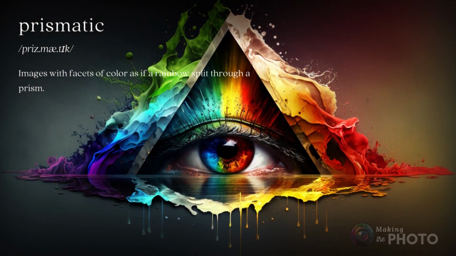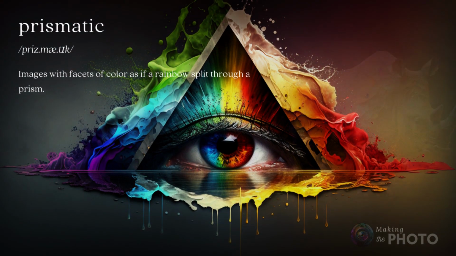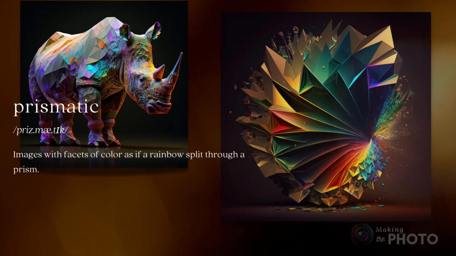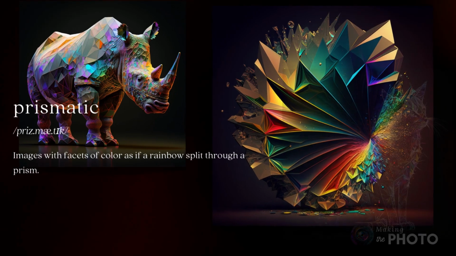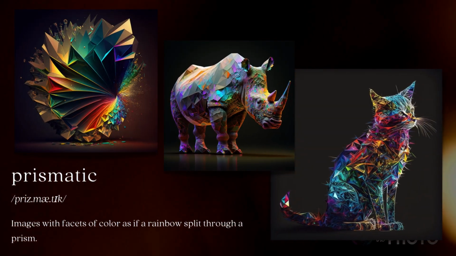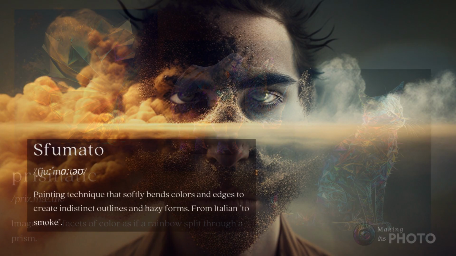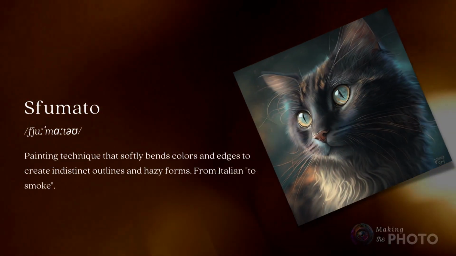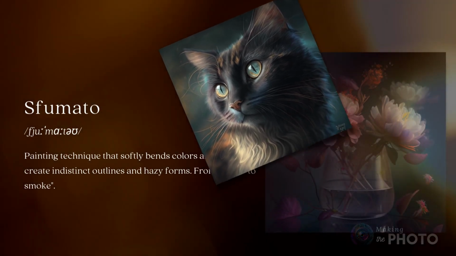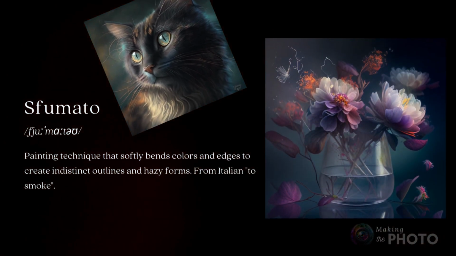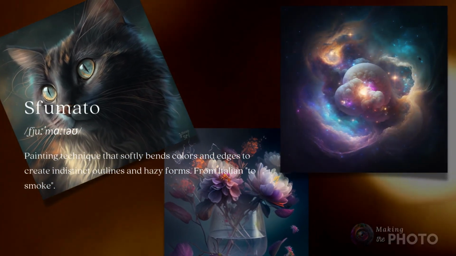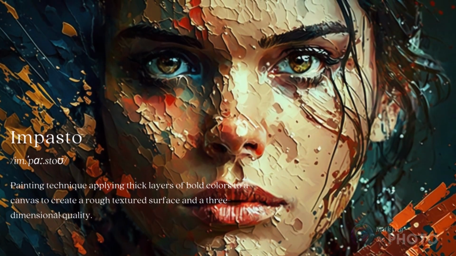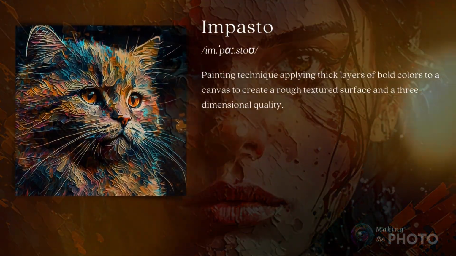Keeping with the color theme, add prismatic to your prompt. Prismatic gives you facets of color, as if a rainbow split through a prism. There's often a geometric, gem-like structure to the images. Prismatic often has hard edges to the color, but sfumato softly blends the colors and edges to create indistinct outlines and hazy forms. The word sfumato comes from the Italian to smoke, so you'll likely get smoke in your image as well. But if you want bold colors with bold strokes, use the term impasto.